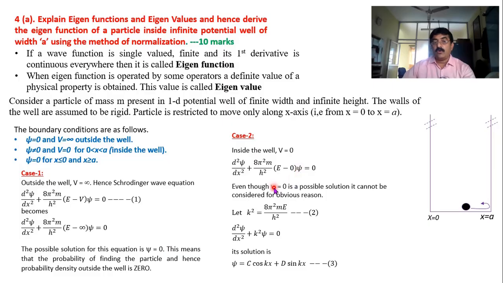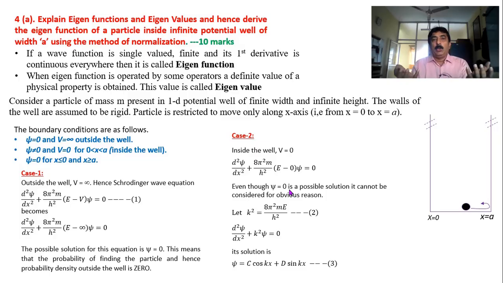So in this case also psi can be 0. But I don't want to take psi equal to 0, because if I take psi equal to 0, I have to say there is no particle inside the well. But the particle is very much there. Then how can I say there is no particle? So psi equal to 0 is mathematically correct, but a physical interpretation cannot be given now. This is the difference between physics and maths.